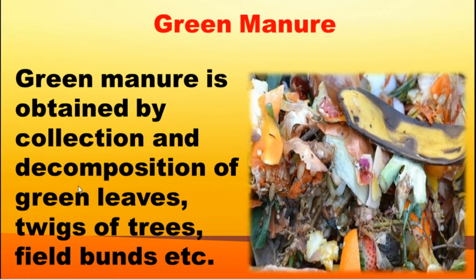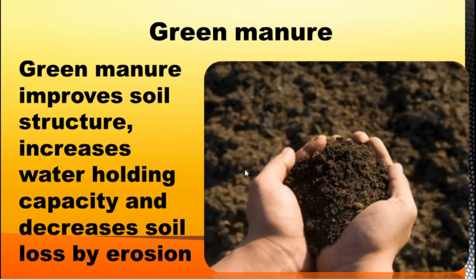So the waste material, look at this, the green leaf or the field waste, undergoes decomposition by microbes and becomes green manure. What does green manure do? Green manure improves the soil structure.